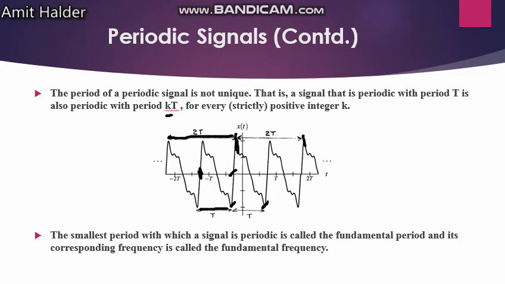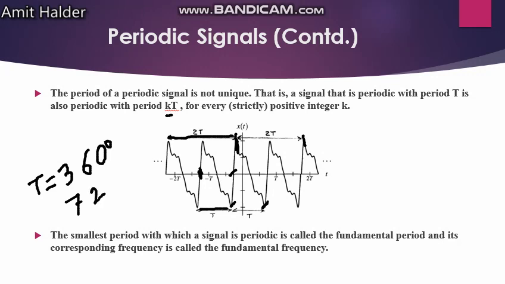The smallest period with which a signal is periodic is called the fundamental period, and its corresponding frequency is called the fundamental frequency. If the fundamental period is 360 degrees, you can get the wave shape again at the multiple of this period too, 720.